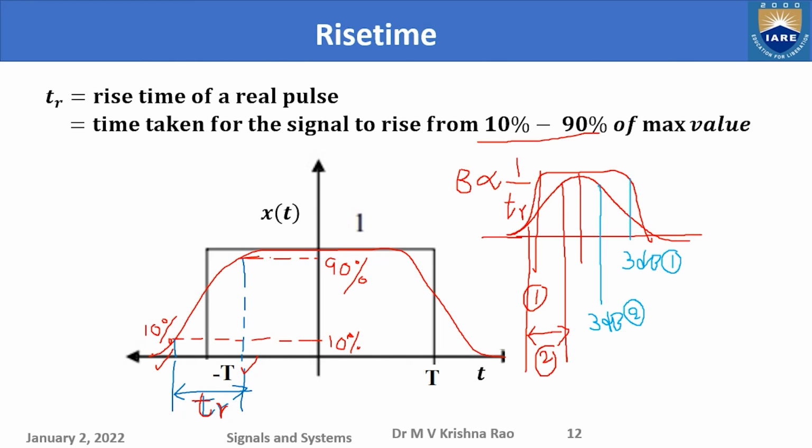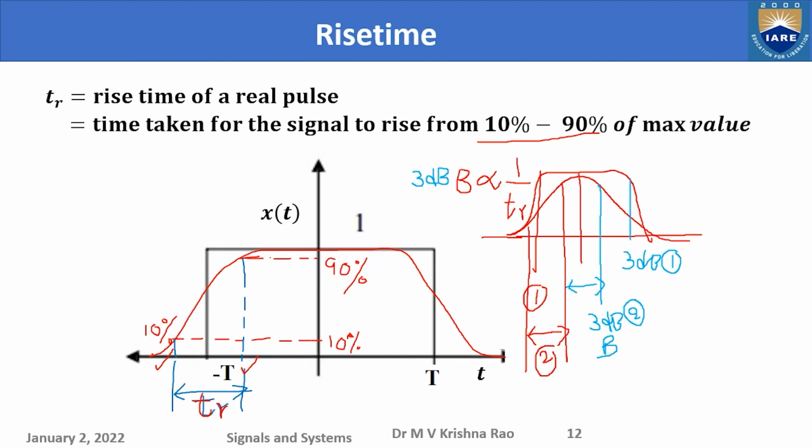That means the 3 dB bandwidth is more if the rise time is less. Okay. In the second case where the rise time is more, the 3 dB bandwidth is shorter. So this 3 dB bandwidth I am representing here as B. 3 dB bandwidth is inversely proportional to the rise time. So automatically you can understand that if something can rise fast, it must contain higher frequencies.